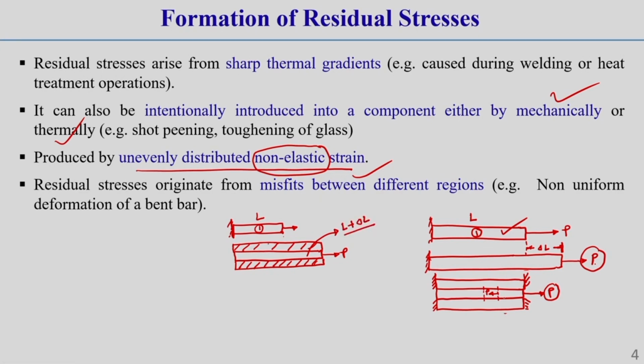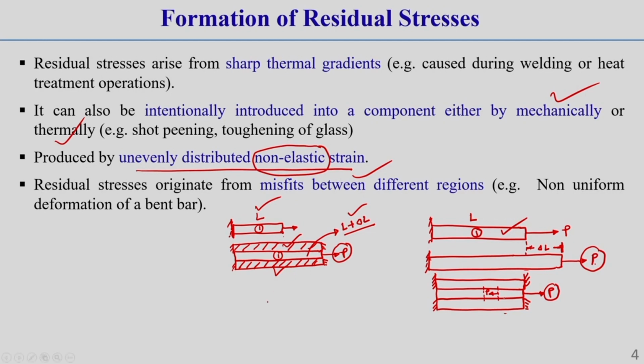Now, you see, due to this top layer and bottom layer, after the elongation we apply this top layer and bottom layer to hold the bar in its elongated position, which now has a length L plus delta L. Now, if we remove this load P, due to this top layer and bottom layer, this middle layer, that is layer 1, will not return back to its original length L. So, what happens?